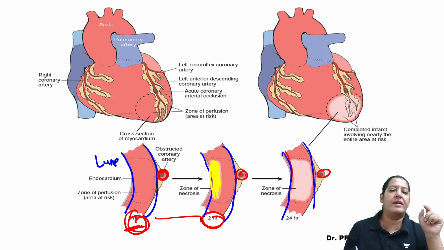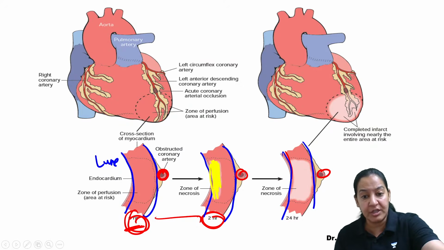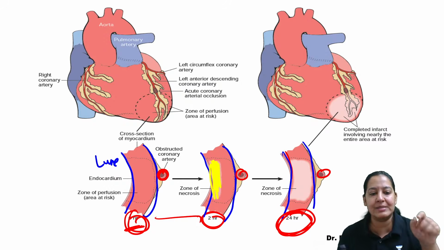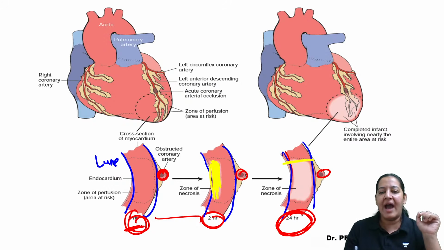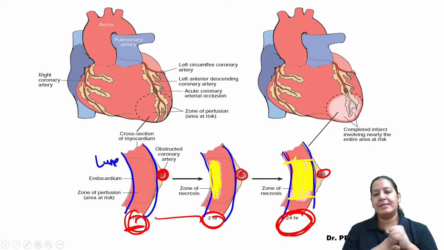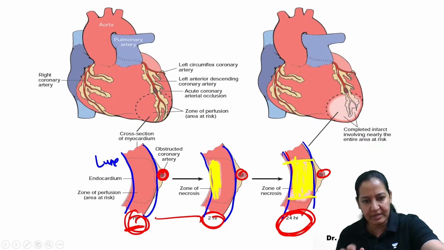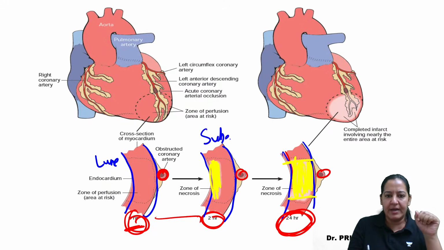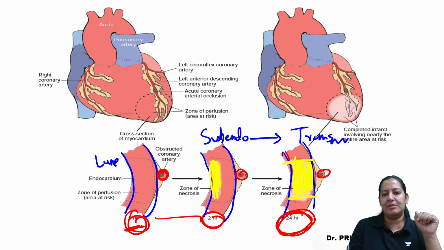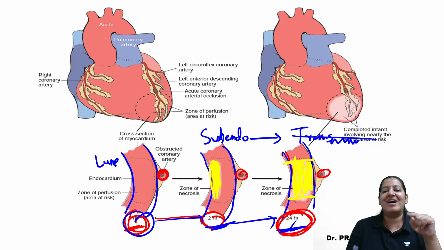So this is subendocardial. But if the obstruction continues after 24 hours, oh my God, I can see full thickness infarct. The patient has not taken any treatment and is having full thickness infarct. Now please tell me, have you got the difference? So this is subendocardial infarct and gradually it got converted to transmural. At 0 hour, nothing is there. At 2 hours, subendocardial is there. And at 24 hours, transmural is there.